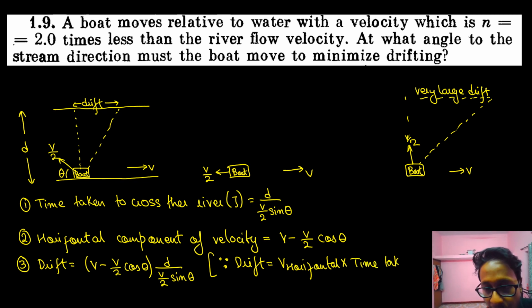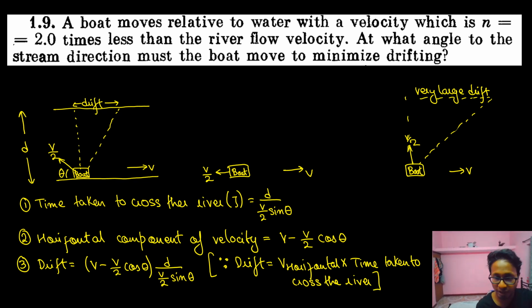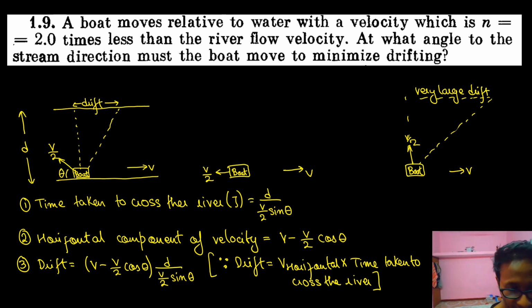Distance is equal to speed into time. Achha. If we simplify this one, what happens? So see, out here, V minus V by 2 cos theta. From this equation, can I cancel this V and this V? Can I send this 2 up?